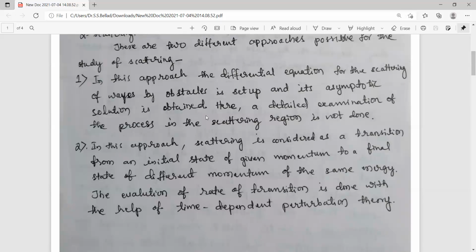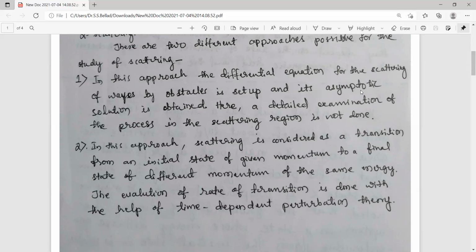So here we are setting up the differential equations for the scattering waves by obstacles, and the asymptotic solution is obtained. Asymptotic solution is a nearby solution.